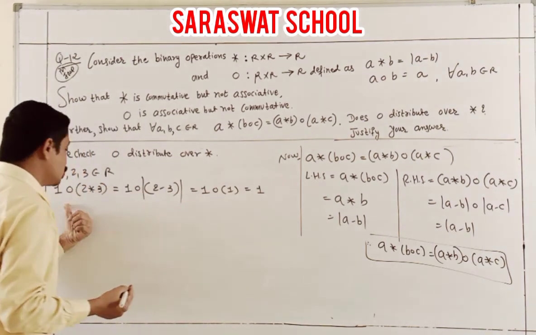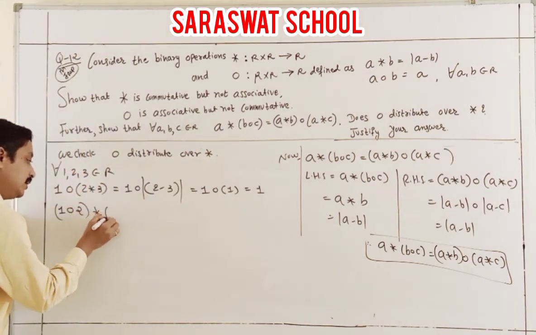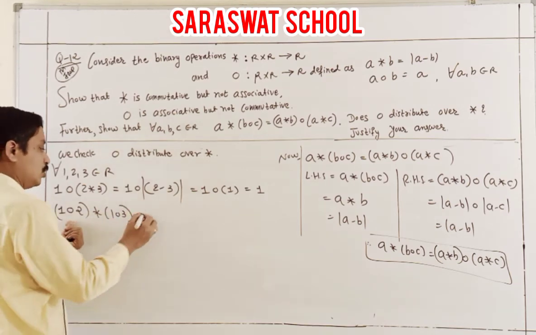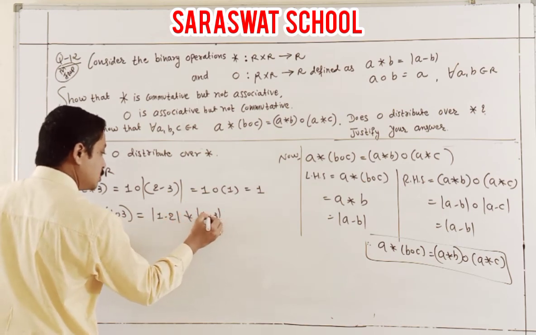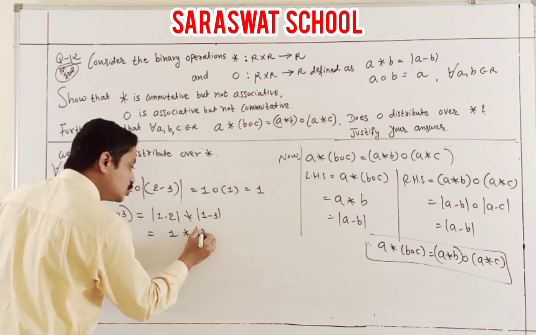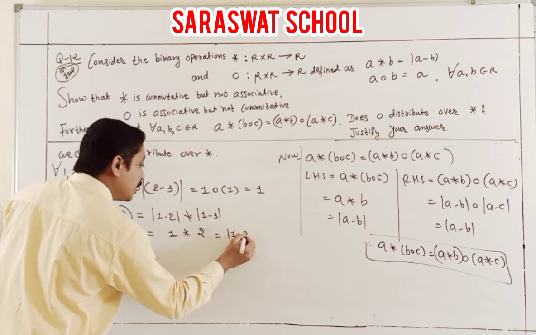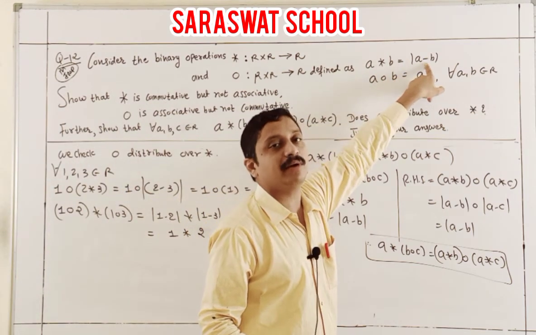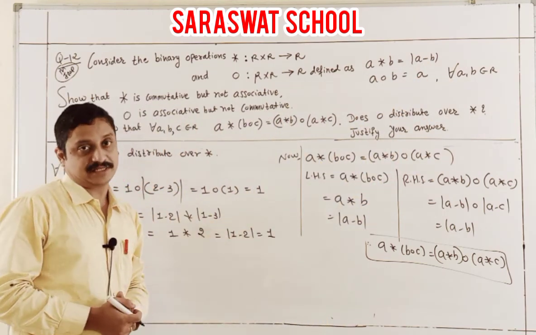Now the distributive property: 1 O 2 binary 1 O 3. Students, this 1 O 2 means 1 minus 2, binary 1 minus 3. So what do you get? 1 minus 2 it is 1, binary here 2, which means only 2. And check 1 minus 2, because this binary shape given A binary means A minus B. I write here 1 minus 2, it is 1. Is it the same? Yes, in this case the same.